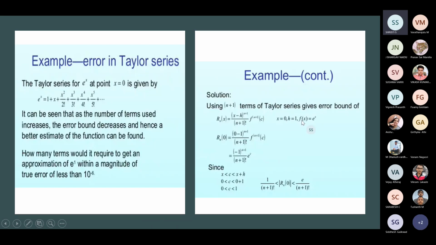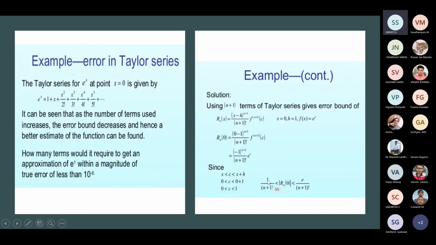Here x is 0 and h is 1 and f of x is e power x. And so the R n of 0 can be written as minus 1 power n plus 1 divided by n plus 1 factorial into e power c, where c lies between x and x plus h. We take the neighborhood here as x is 0, so on the positive side we can take 0.000 something. So c lies between 0 and 0.0000, another small value here.